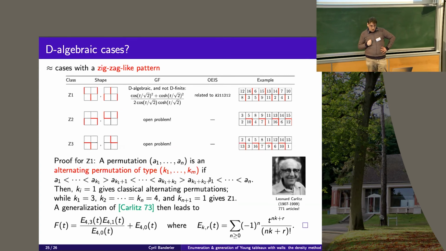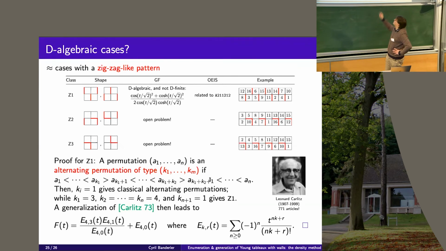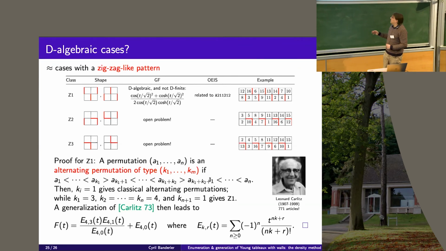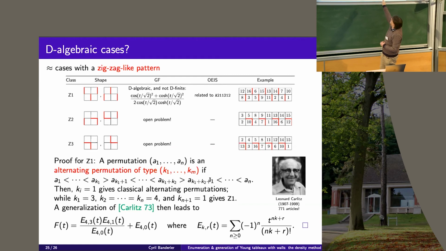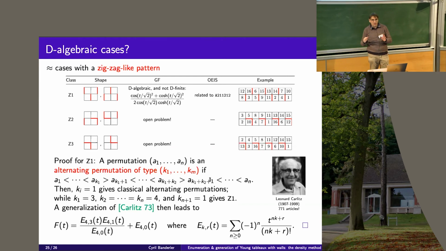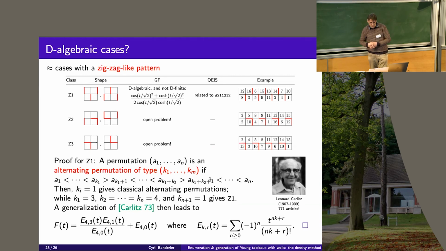The 2 cases which are open are Z2 and Z3, here, these 2 shapes. We don't know what they are. Here I have to mention that this case here, the cosh one, is not D-finite. It is differentially algebraic: a polynomial equation in the function, its derivative, and the variable. For the last 2 cases, we don't know if they are D-finite or not. So for people who want to give it a try, they can try.